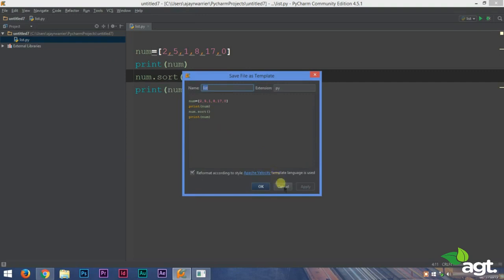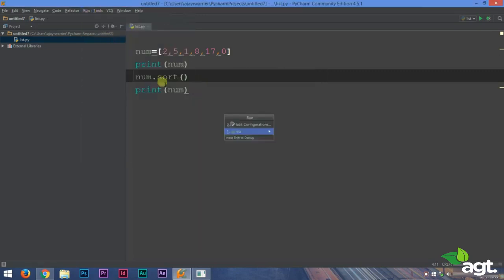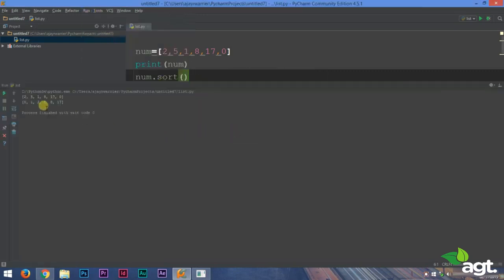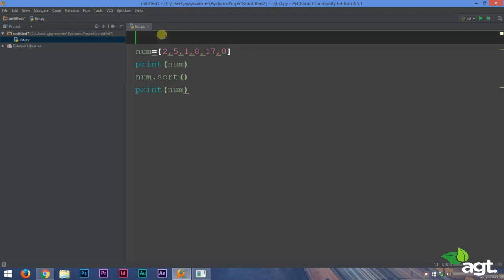We'll run this. And we can see that the list initially was 2, 5, 1, 8, 17 and 0. But after sorting, we have a clear ascending order: 0, 1, 2, 5, 8 and 17. So to sort the list, it is very simple. We can just use the sort function and Python will sort the list automatically for us.